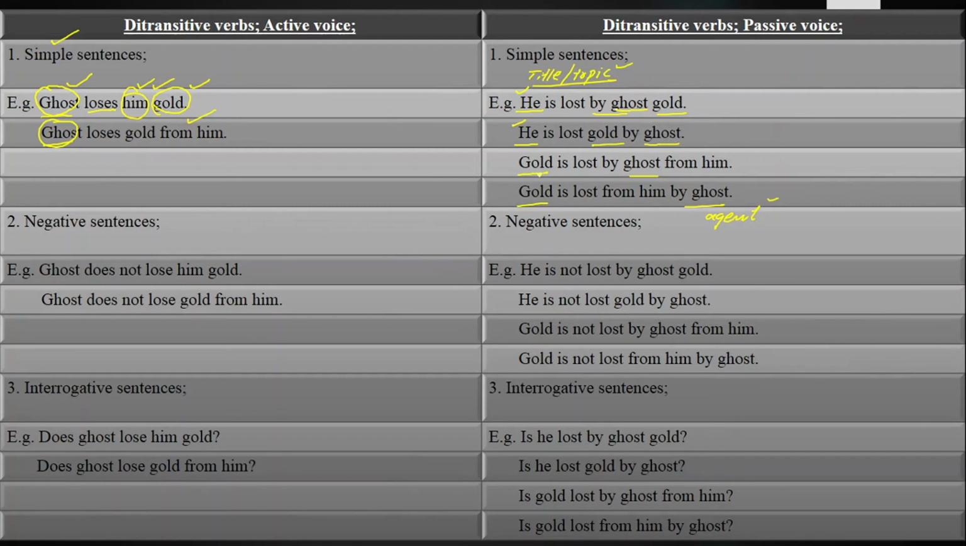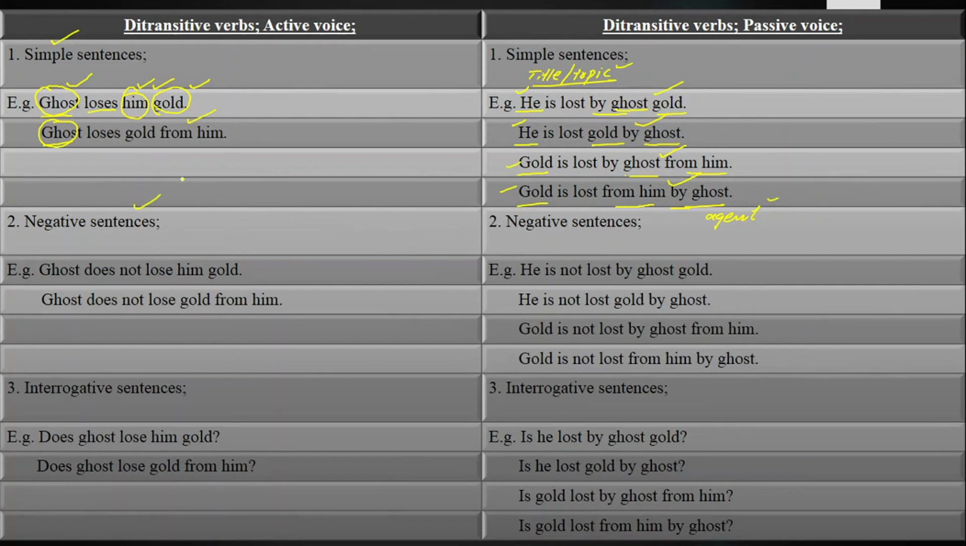In the same way, when you bring the direct object at the beginning in the third and fourth sentences, gold will come at the beginning, from him at the end, and from him at the beginning, by ghost at the end. So this is the way to change it from active voice into passive voice. He is lost by ghost gold, and he is lost gold by ghost. Gold is lost by ghost from him. Gold is lost from him by ghost. So these are the simple sentences of ditransitive verb lose.